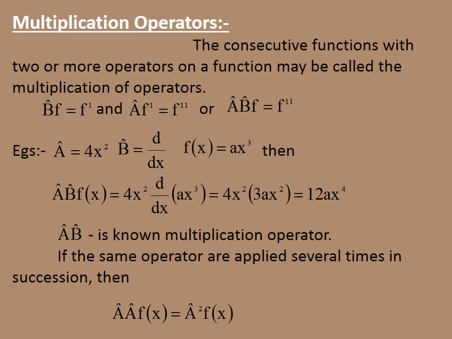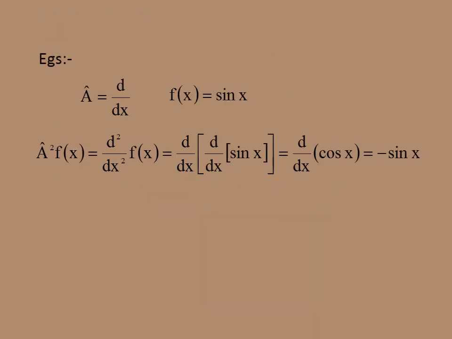If the same operator is applied several times in succession, then A A f of x will be equal to A square into f of x. It is also called multiplication operator if the operators are the same. The first one is where the operators are different. You look at the example, then you can understand the meaning of the multiplication operator. It is not very important. Addition operator, subtraction operator, as well as multiplication operator, you know the basic concept that is allowed. Next, we are going to discuss the example.